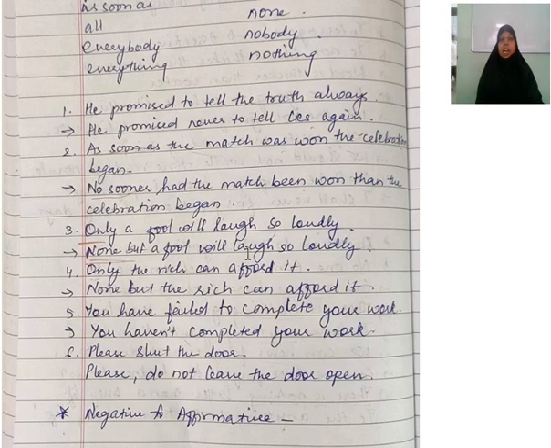Only a fool will laugh so loudly. You will say, instead of only you will write none. None but a fool will laugh so loudly. Only the rich can afford it. You will say none but the rich can afford it. You have failed to complete your work. You will write you haven't completed your work. Please shut the door. Please do not leave the door open.